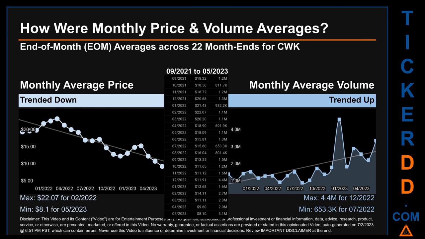How were price and volume averages for CWK? Across 448 trading days, there were a total of 22 month ends, of which monthly averages for daily price and volume were calculated. Overall, monthly price average trended down while monthly volume average trended up. The maximum end-of-month average price was $22.07 for 2022 while the minimum was $8.10 for 2023. Looking at volume, 2020 and 2022 respectively saw the highest and lowest monthly average volume at 4.4 million and 653.3 thousand.